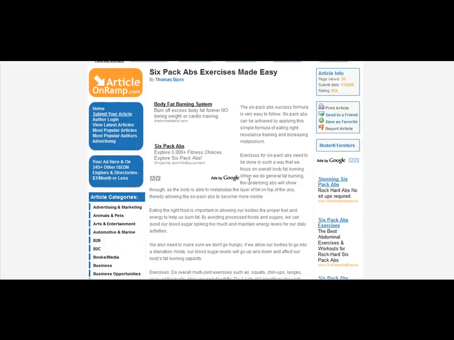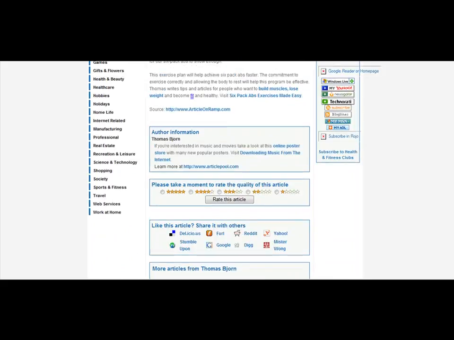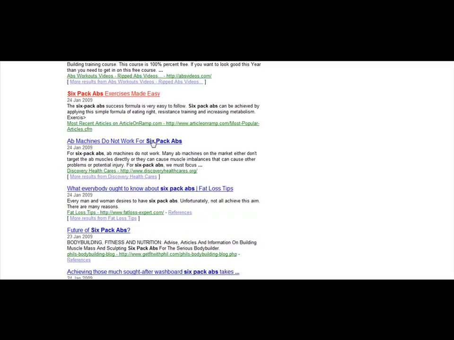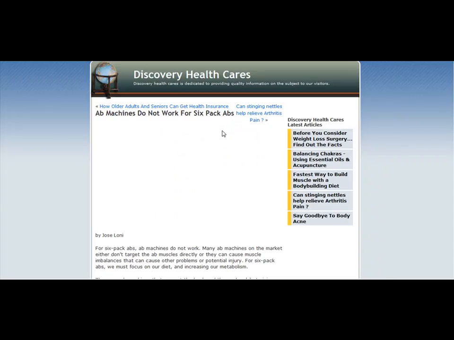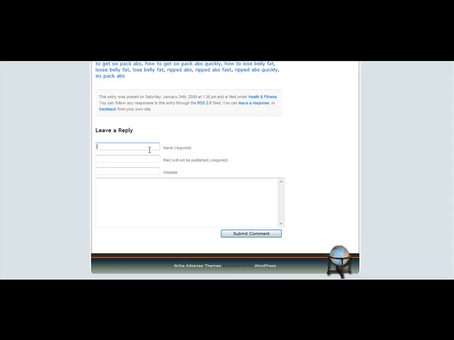This is on an article directory, but we still might be able to make a comment. So you can even do this with article directories as well. Okay, here's one, discoveryhealthcares.org. Just go right here, where it says leave a reply. You put in your name, mail, website URL, whatever you're promoting, the free site you created with Weebly, your affiliate site, just a site where your offer is.